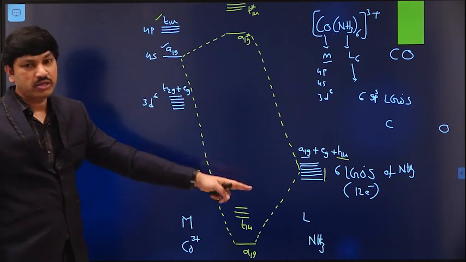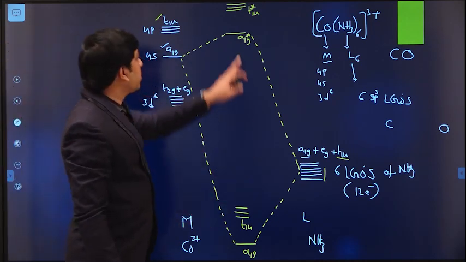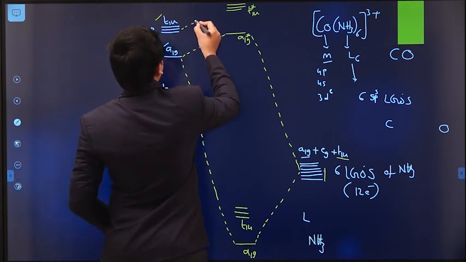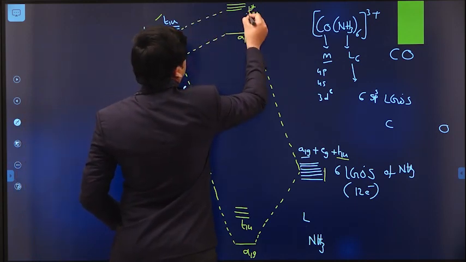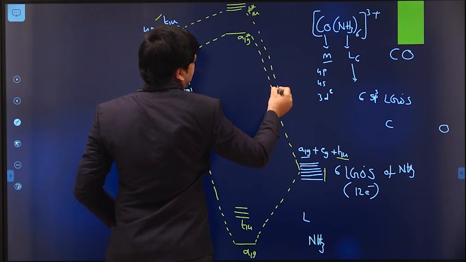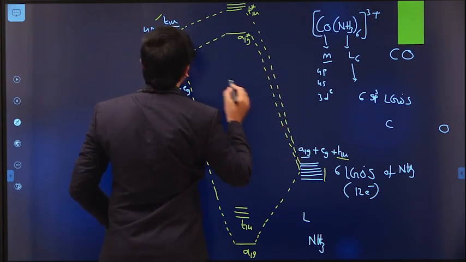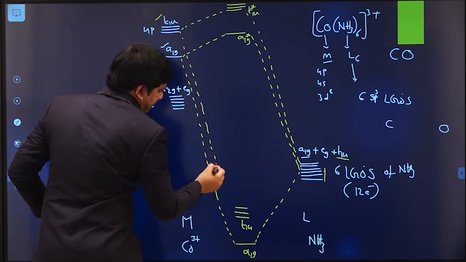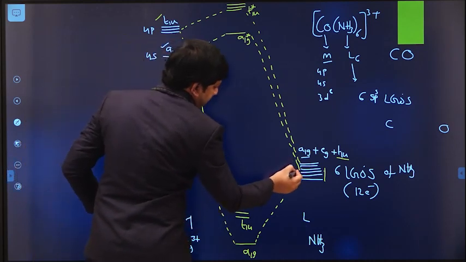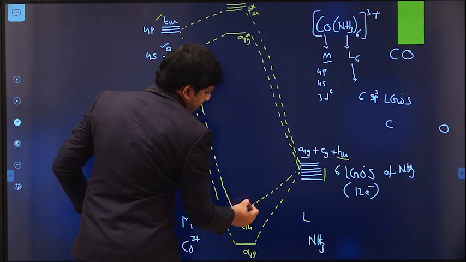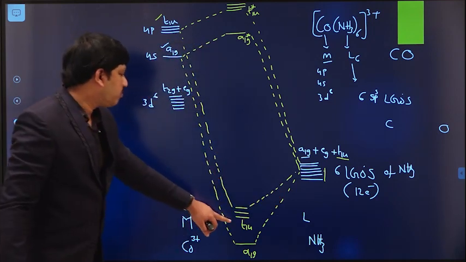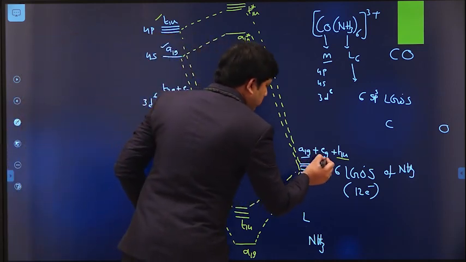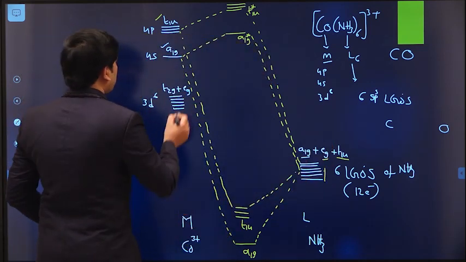In total, 6 orbitals are there, so 3 bonding and 3 anti-bonding, like this. So T1u bonding, T1u star anti-bonding, and for the remaining, here we have Eg symmetry, and here